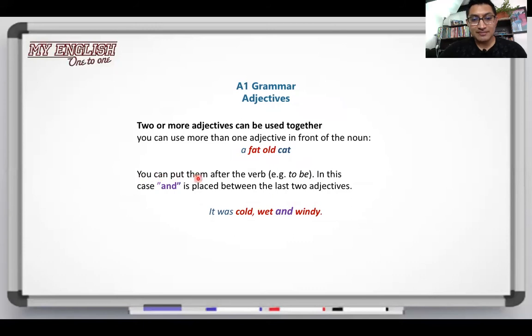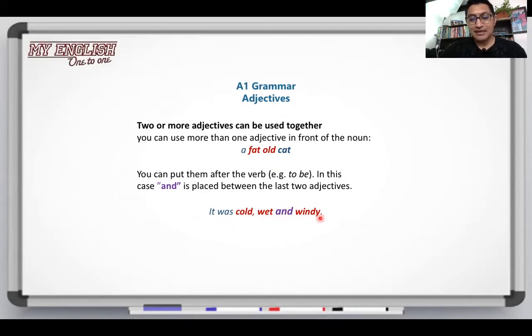You can put them after the verb to be. But in this case, you have to use a word and, right? In the place between the last two adjectives. If you want to use, for example, three. In this case, we have two adjectives, fat and old. Fat old car. But if you use three or more, you have to use between the last two the word and. For example, it was cold, wet, and windy.